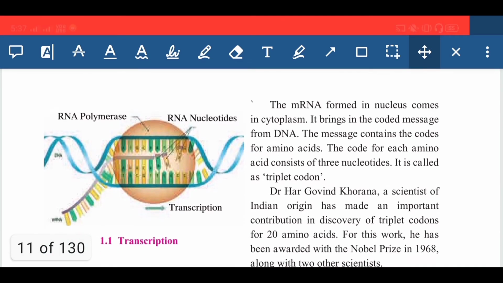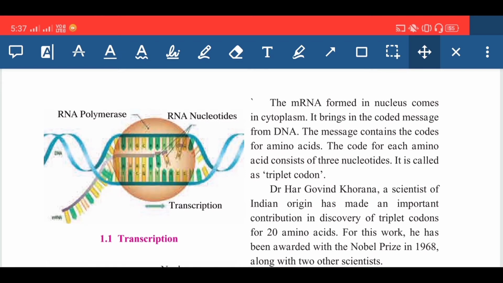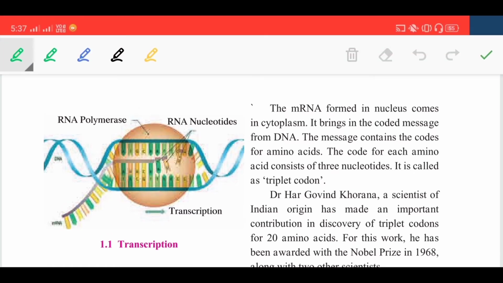Now here you can see in this diagram also they have given that two strands are there of the DNA. Apart from these two strands, only one strand participates in this transcription process. Now next concept, that is the triplet codon. Now what is this concept?